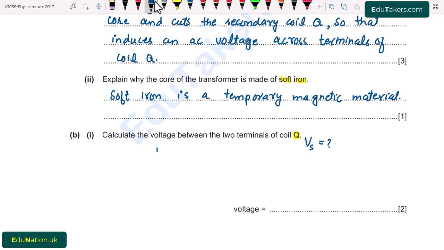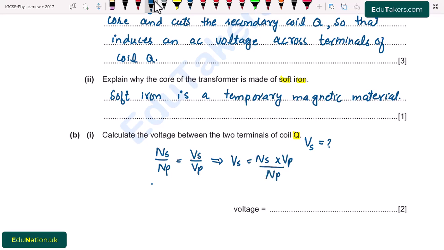I write here Ns over Np is equal to Vs over Vp. It means that the ratio of the number of turns of secondary to primary coil is equal to the ratio of the voltage across the secondary to primary coil. So here we have to find Vs. Vs will be equal to Ns multiplied by Vp divided by Np.